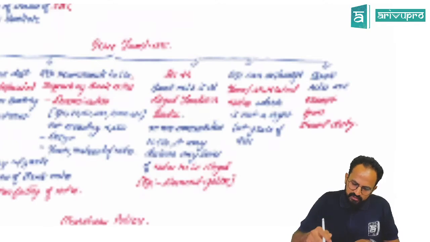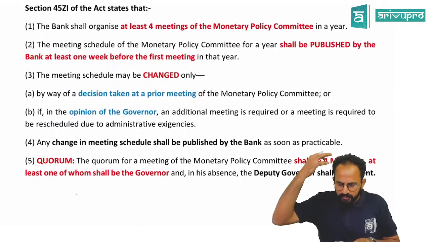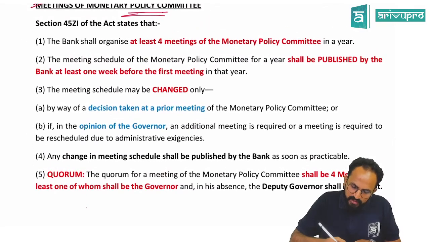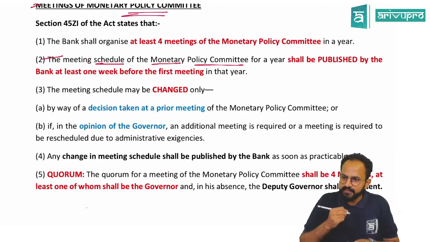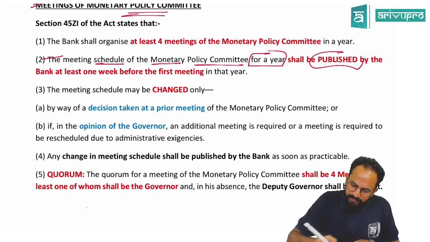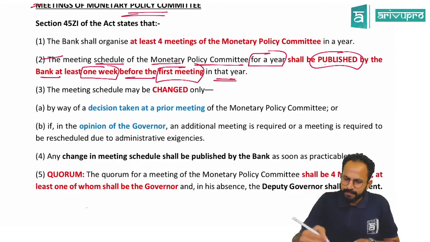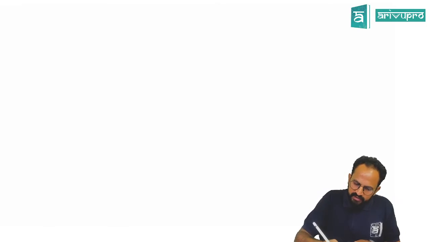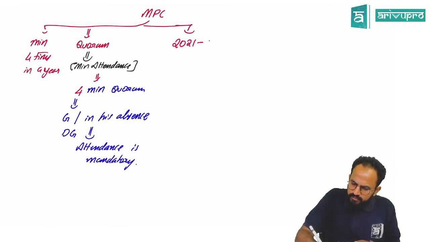Listen to the next one. After going home, this will go into your brain and turn your head. The meeting schedule of the Monetary Policy Committee for a year shall be published by the bank at least 1 week before the first meeting in that year. Sir, what is this? Assume for the year 21-22.